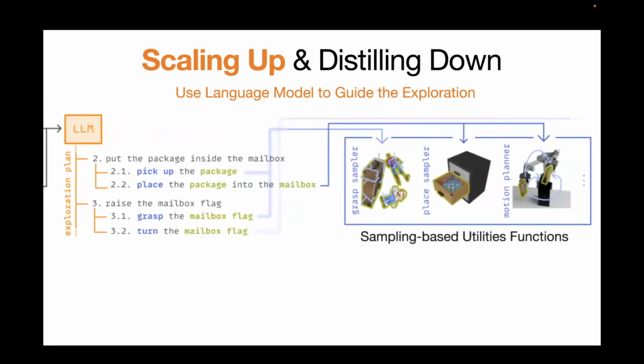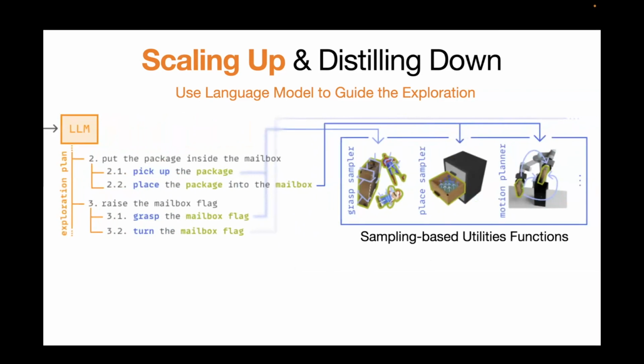But an important difference here is that we also allow the system to make use of sampling-based utility functions in order to try to complete the task. For example, we allow the large language model to also call either motion planning algorithms or graph sampling algorithms in order to perform those low-level executions.